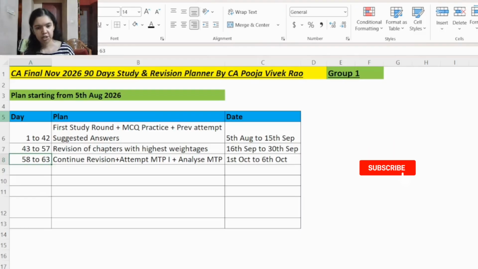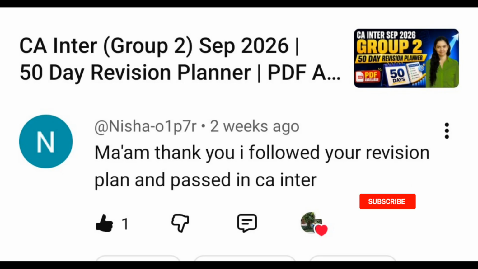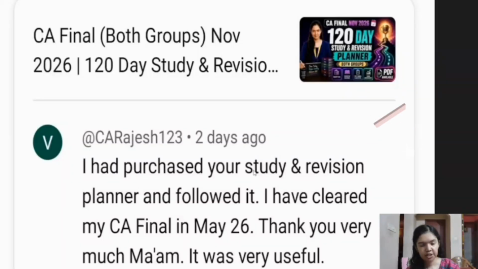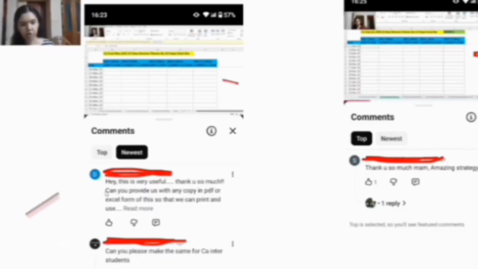So next up on the screen you can see the feedbacks as to how the students were able to clear the exam, how these study planners made the students attend the exam more confidently, etc. So next up on the screen we can see those testimonials. This is one of the feedbacks which I received, in which the student successfully cleared his exams. Students found this study planner helpful and they were able to follow this easily as well.